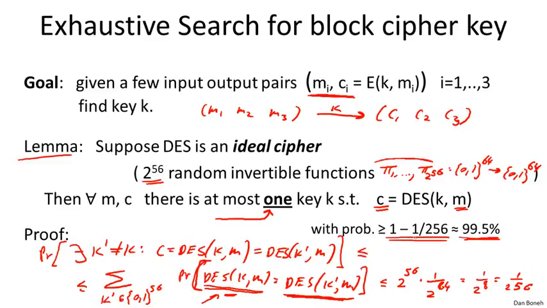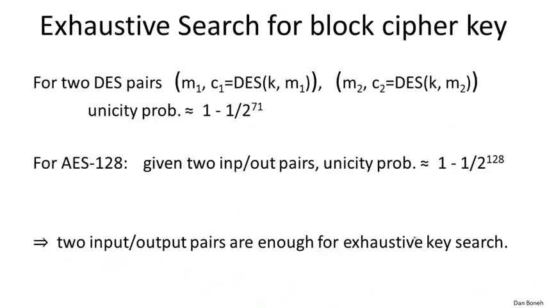find that key? Now, it turns out, in fact, if you give me two pairs, so you give me M1 and M2, and their corresponding outputs, C1 and C2, and you do exactly the same analysis, the probability basically becomes 1 that there's only one such key. Essentially, this is very close to 1, and it says given two pairs, it's very likely that only one key will map this pair of messages to this pair of ciphertexts, and as a result, again, we can ask, well, find me that unique key.